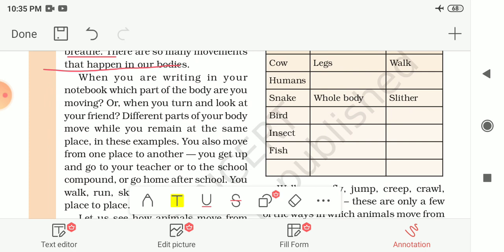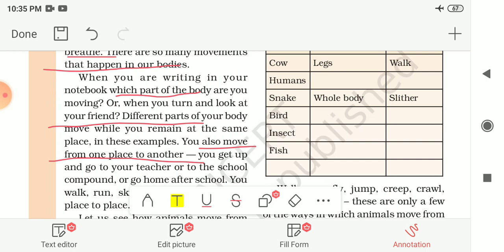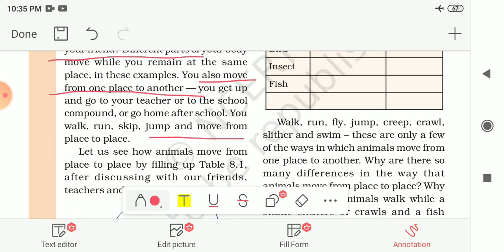So when you are writing in your notebook, which part of the body are you moving, or when you turn and look at your friend, different parts of your body move while you remain at the same place. In these examples you are remaining at the same place, but you are moving only a few of your body parts. And you also move from one place to another, and you get up and you go to your teacher or the school compound or go home after school.